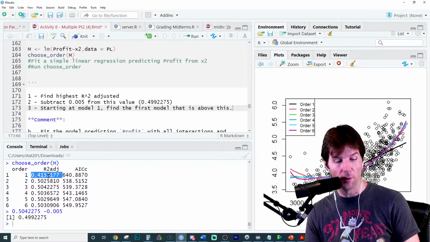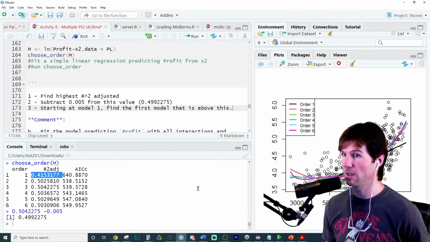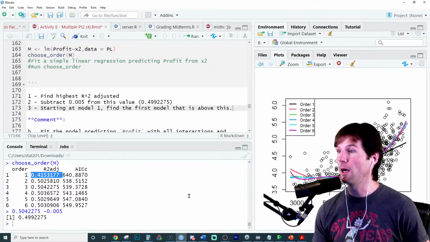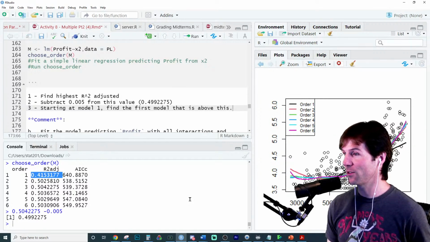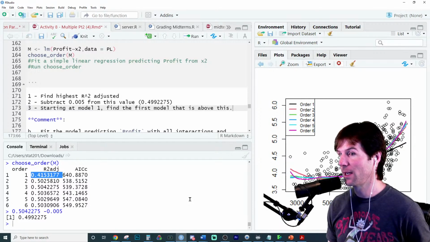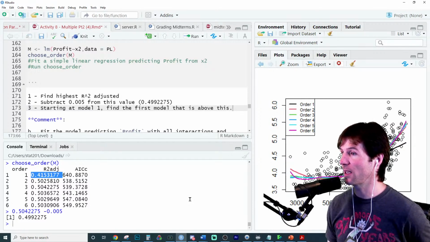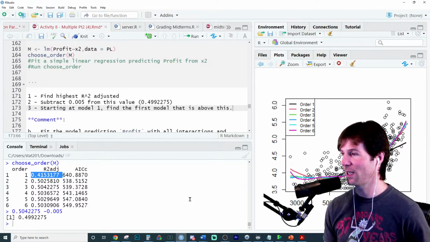So let me ask you, yes or no, is this above it right there? Is this value above it? 0.05, excuse me, is Dr. Petrie's standard. Dr. Petrie came up with this idea. It kind of matches AICc, you'll notice here in a moment. But Petrie came up with it as something that is pretty close to our R squared adjusted. It's kind of close to it, and it says, well, we want to use simpler models.